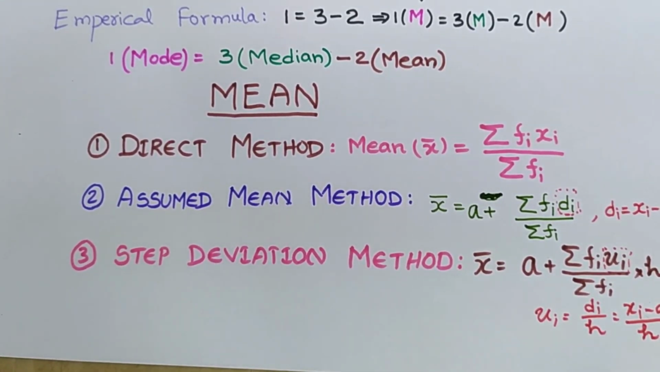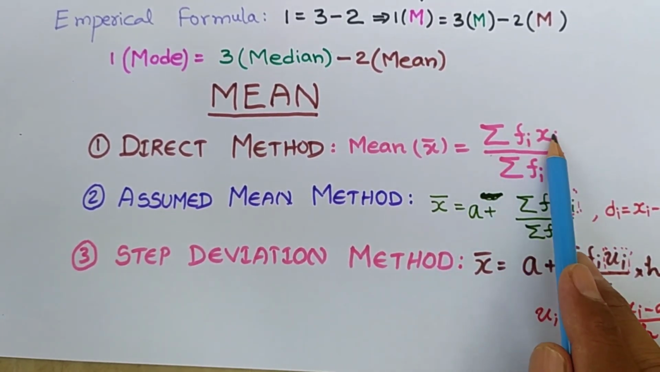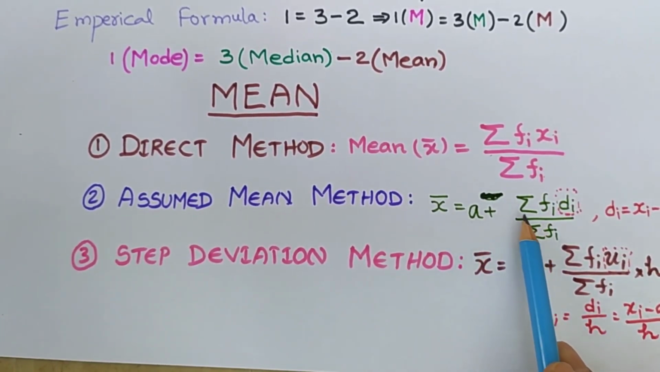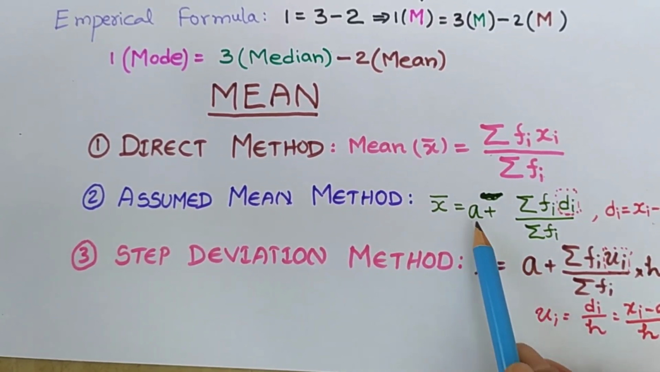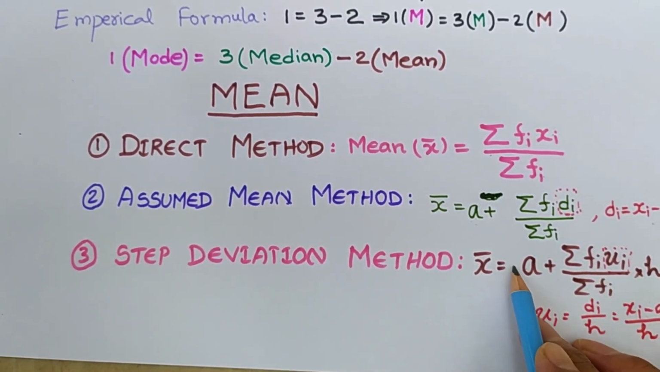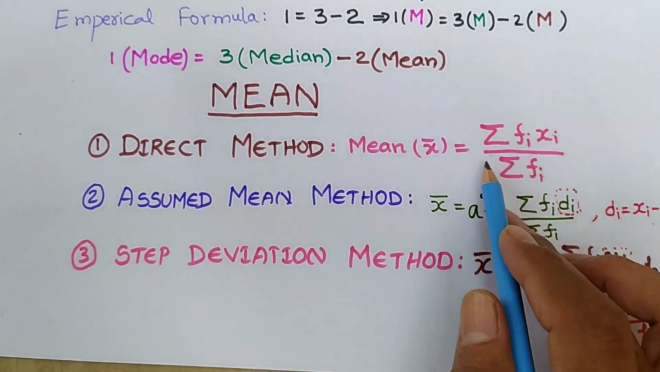So if you understand carefully, if you observe, see here, this is sigma fi into xi by sigma fi. Here only xi is there. Here a will be added to this quantity, sigma fi di by sigma fi, where di is xi minus a. Here along with a, this quantity will be multiplied by h also. So here multiplication and then addition. Here only addition. Here nothing.